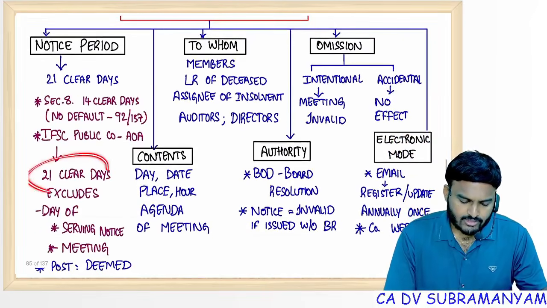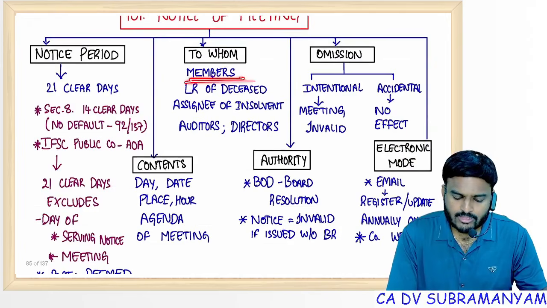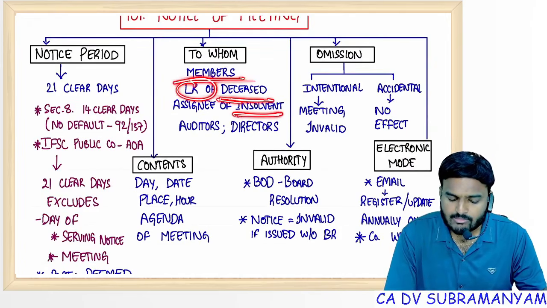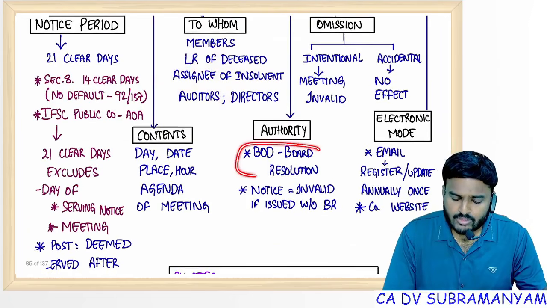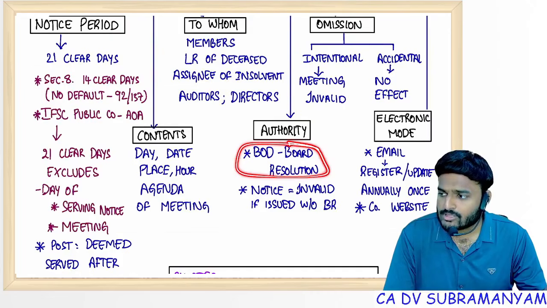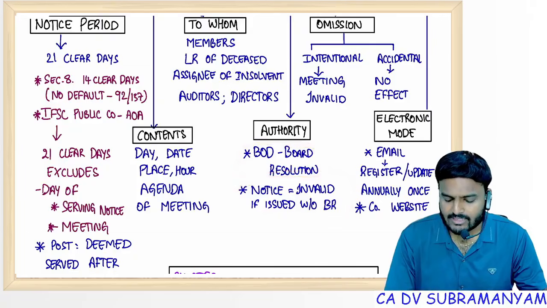Notice of the meeting, 21 clear days I told you. Notice shall be given to all the members. In case member got deceased, legal representative. If member become insolvent, official assignee, all the auditors and directors of the company. Board resolution is compulsory. Without board resolution, if notice is given, that notice is not valid. Of course, it can be ratified by the directors.